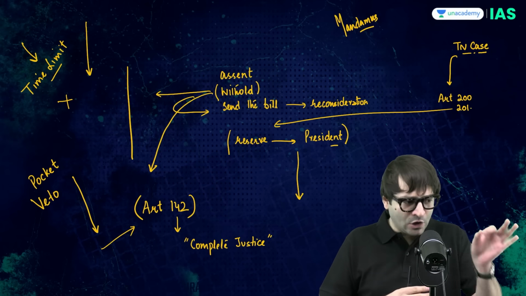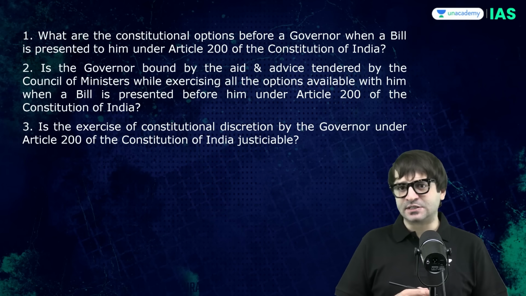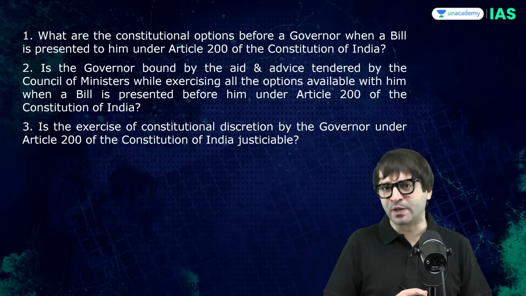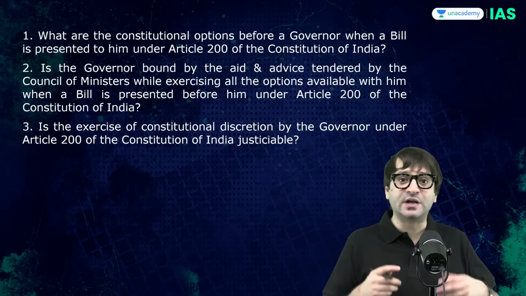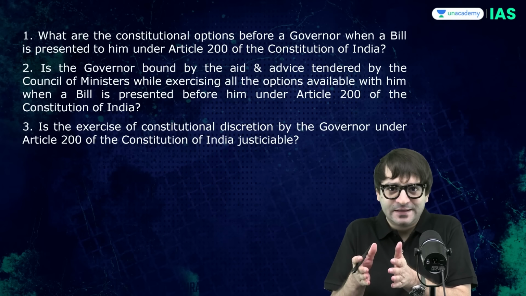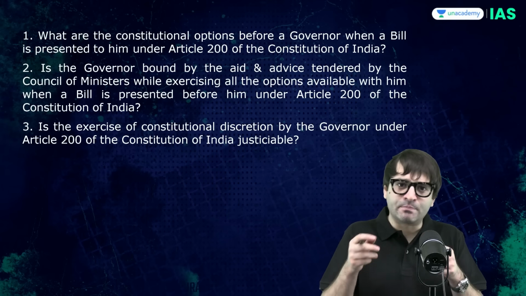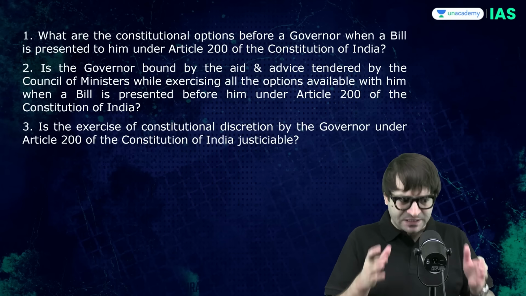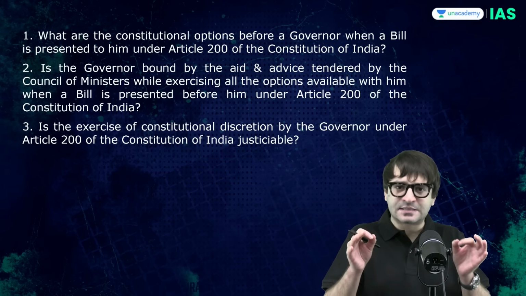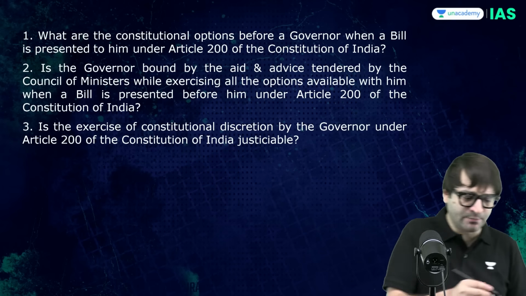And finally, on the advice of the government, the President of India has invoked Article 143 and has asked 14 pointed questions to the Supreme Court. And now the Supreme Court has the discretion, because I told you it's a post-constitutional matter. And on a post-constitutional matter, the Supreme Court may or may not give an advice. But a 5-judge bench of the Supreme Court has to be set up to answer these 14 questions raised by the Honorable President.